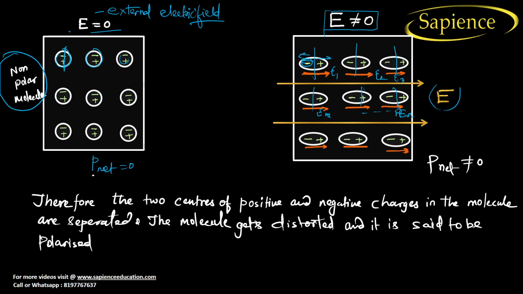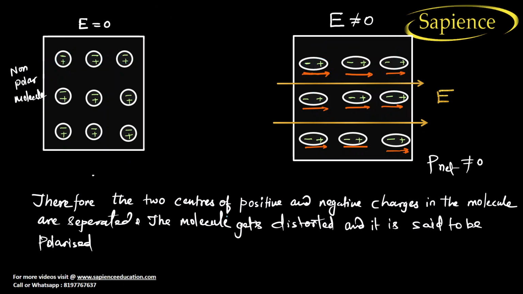So each small electric field will create a huge electric field inside the non-polar molecules. So what exactly happens? See here, you try to give the direction. Inside, the direction of the electric field will be from positive to negative. So this will be there, this will be there, this will be there. In this direction, there will be an electric field, positive to negative.